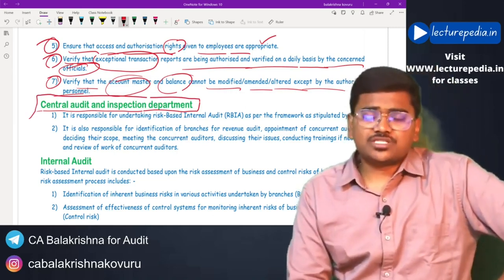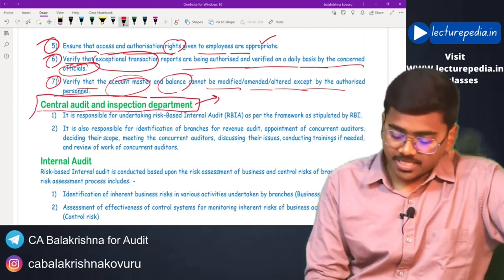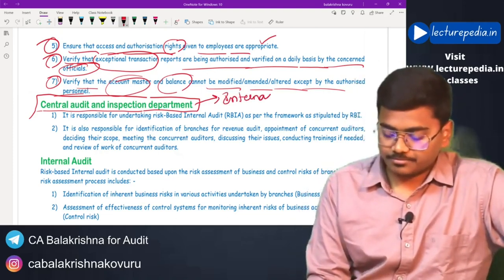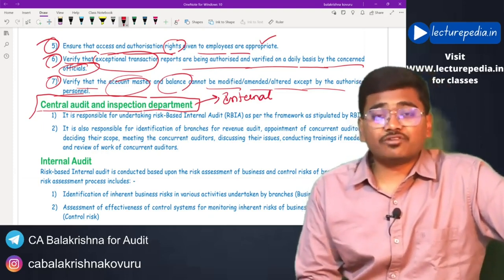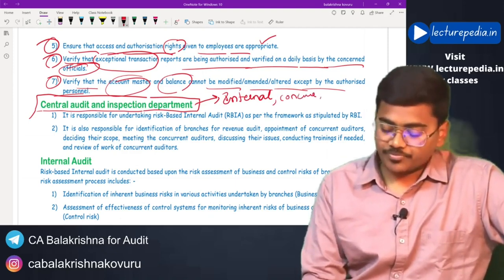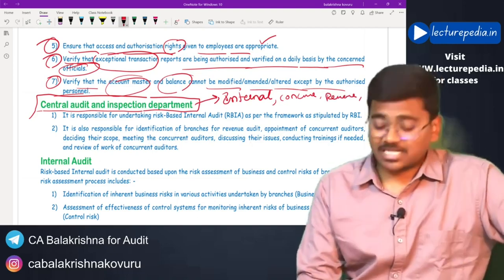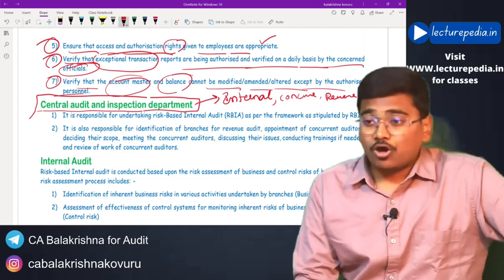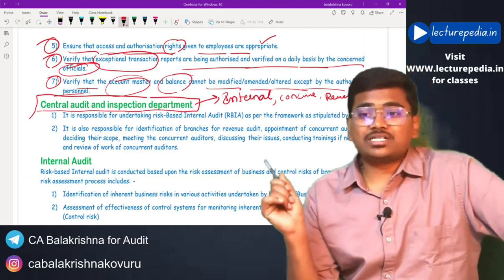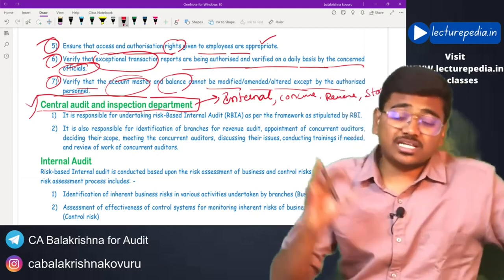What is the duty of this department? Basically, this department will identify the branches that require internal audit and it will appoint internal auditors for those branches. It will identify the branches that require concurrent audits, revenue audits, and stock audits. All these aspects related to audits will be taken care of by the Central Audit and Inspection Department. There will be a Central Audit and Inspection Department available for each bank.